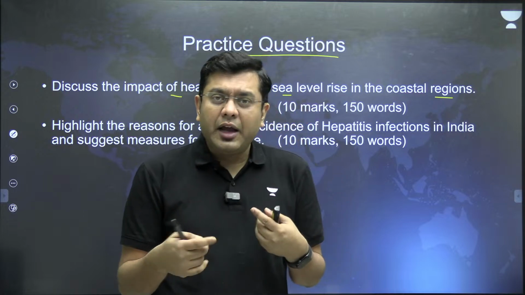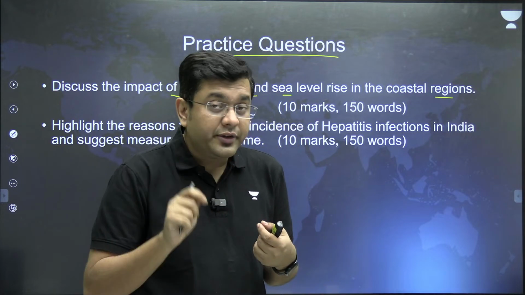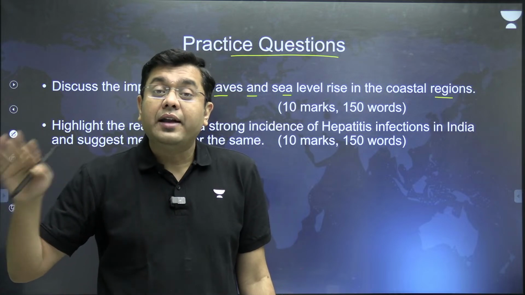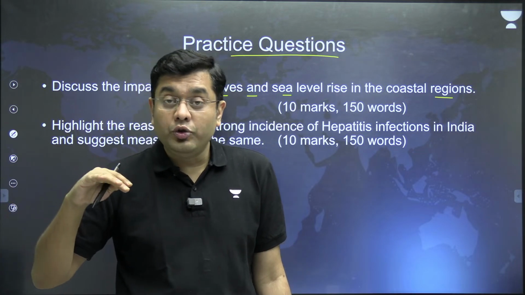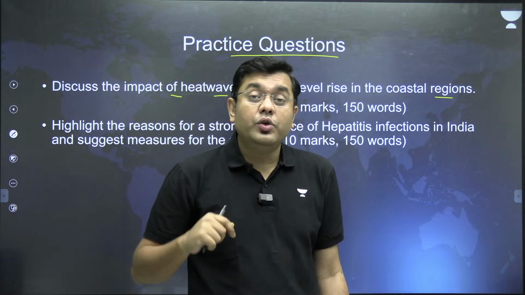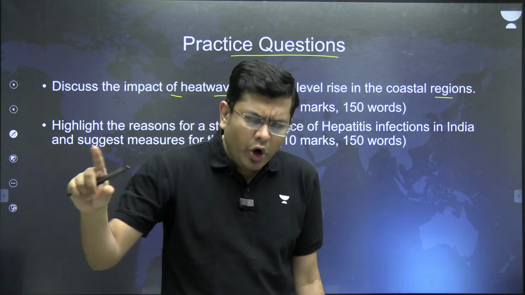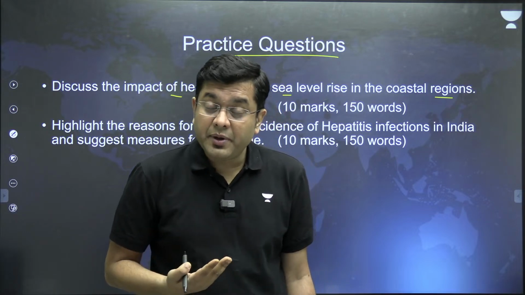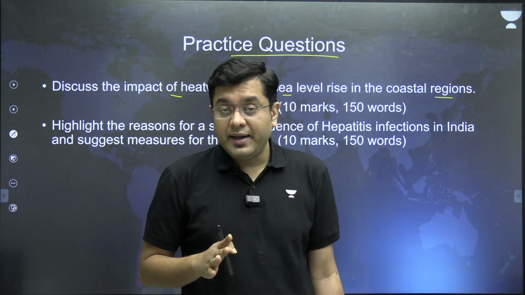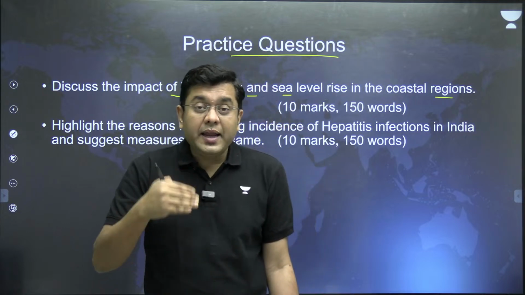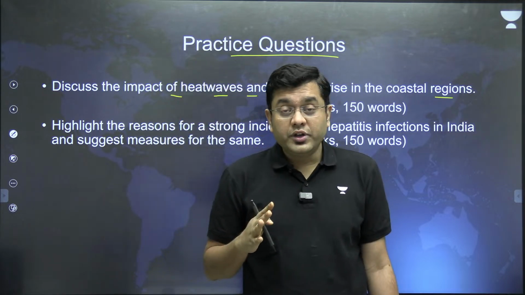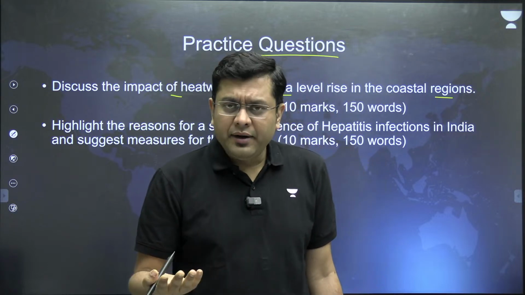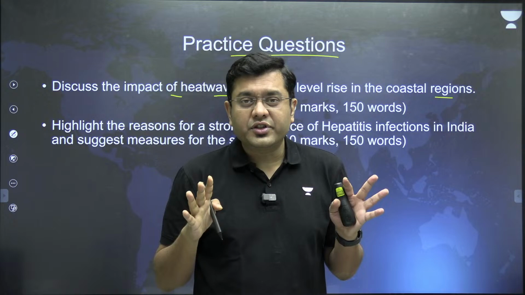When the heat wave develops, with the help of an image, drawing is important. With the help of an image, talk about how that higher temperature translates into the water body and that leads to a sea level rise due to thermal expansion. All of this with the help of the image itself, so that it becomes presentable as well as informative at the same time. Then talk about the impact of this coastal sea level rise, coastal flooding, agricultural loss, and the various different impacts that we have discussed about.